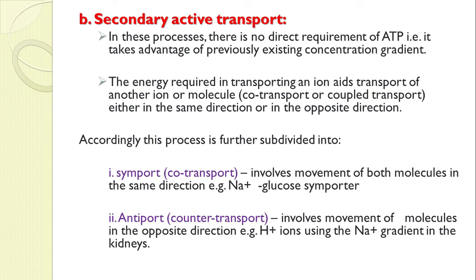Whatever drug is given along with another drug, if one drug is transferred across the membrane by a primary active process, the other takes advantage of that process and gets absorbed. So it is co-transport, the transfer of both ions together. That's why we call it co-transport or secondary transport.